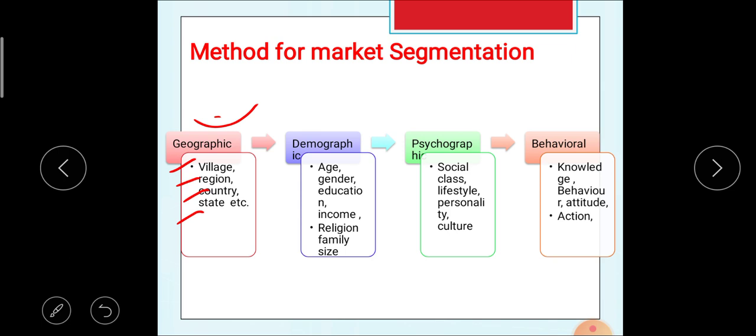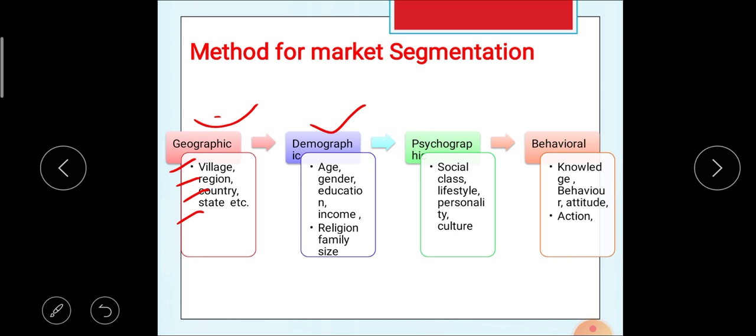Then the second method is demographic market segmentation. Under this, the markets are subdivided into homogeneous groups according to different demographic characteristics. These demographic characteristics are age, gender, education, income, religion, family size, etc. According to these characteristics, the markets are divided into different groups.